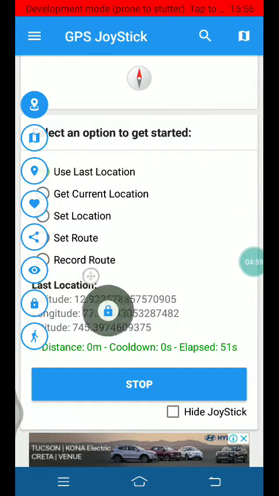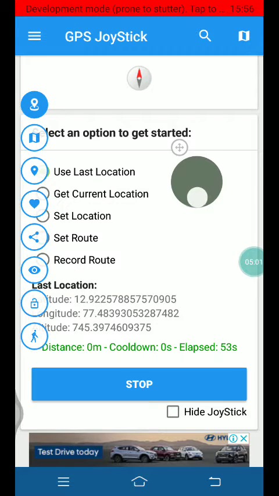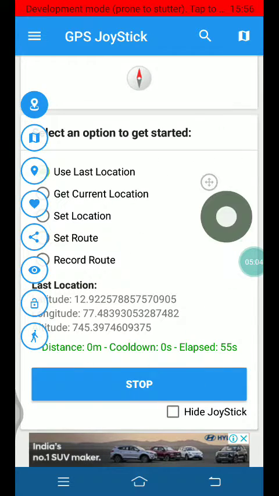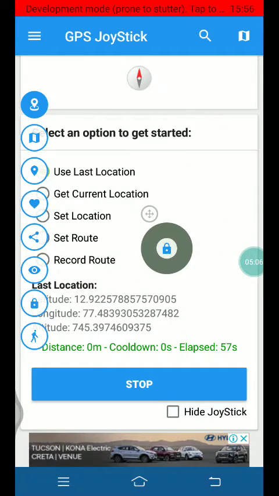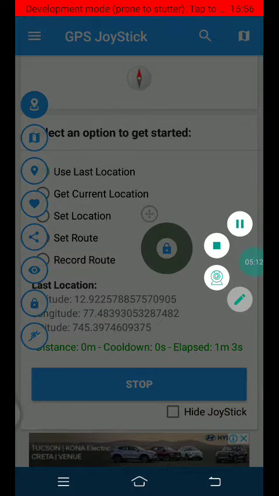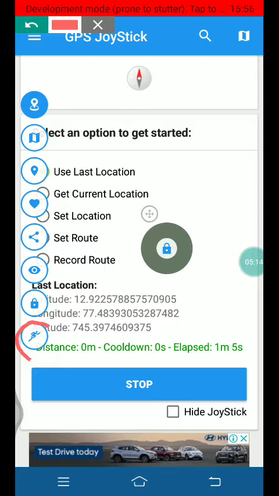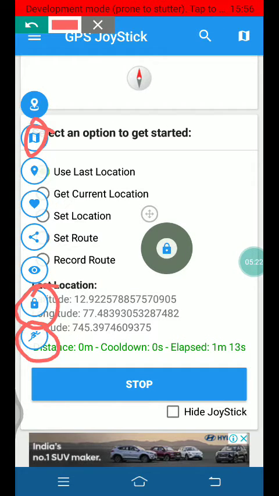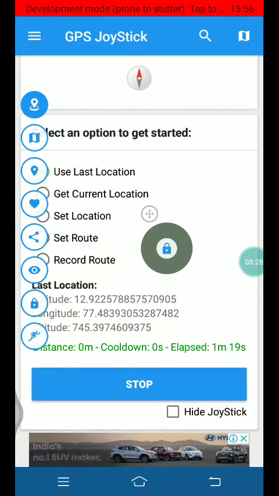Put it to lock, you can drag anyway. Put it to open, you can only drag with that. And how much speed you want, you can set here. Lock, map and location, these are the main ones you should use. I will show you how to use them.